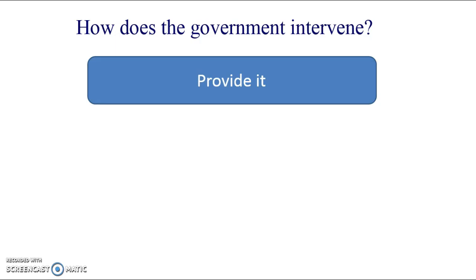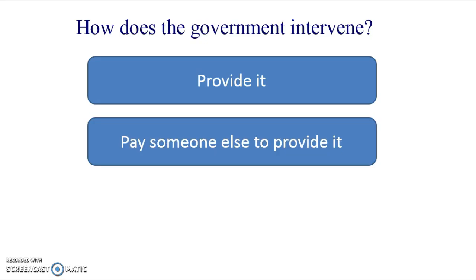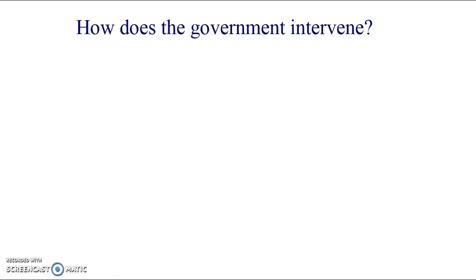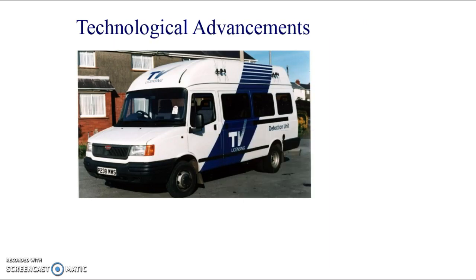There's only so many places in the education system. There's only so many hospital beds. But we call them public goods because it's typically the government that has to step in and provide it. So provide it would be an answer, but also the government could pay the private sector to provide it. So this is like the outsourcing and public-private partnerships as well that have been around for the last, say, 10 to 15 years, have become more extensive.